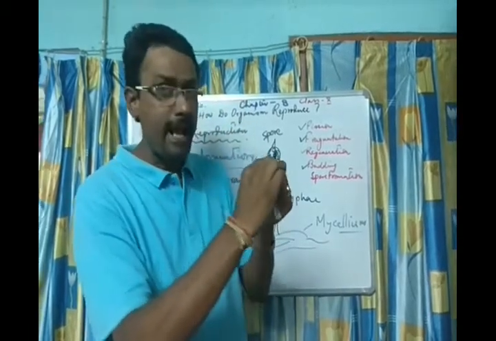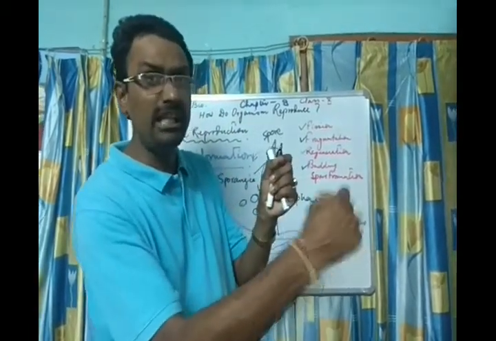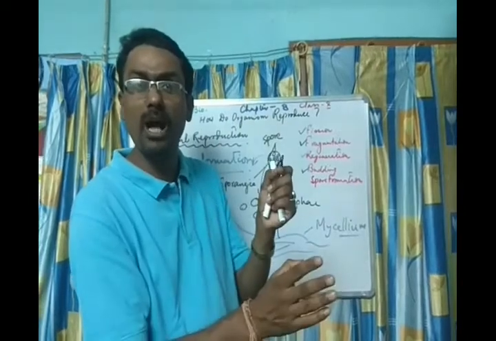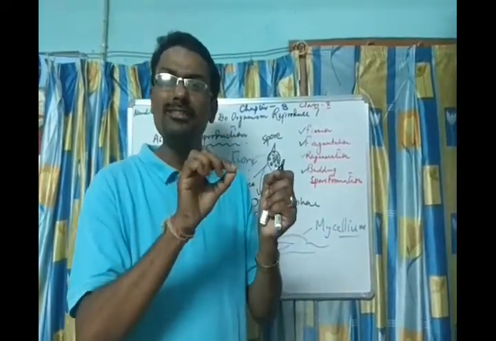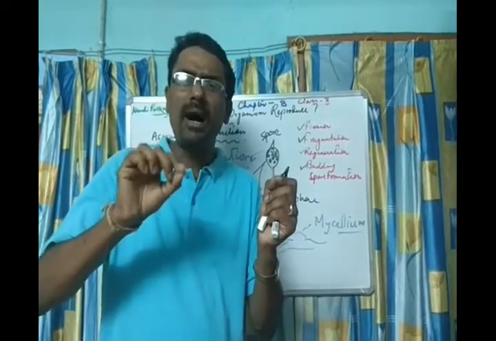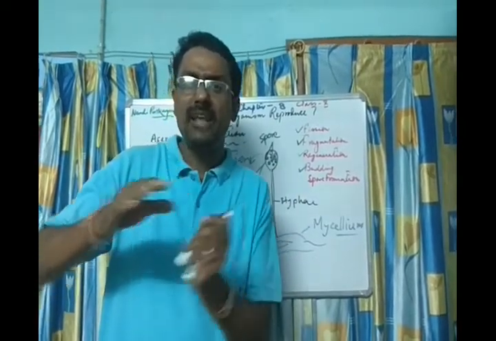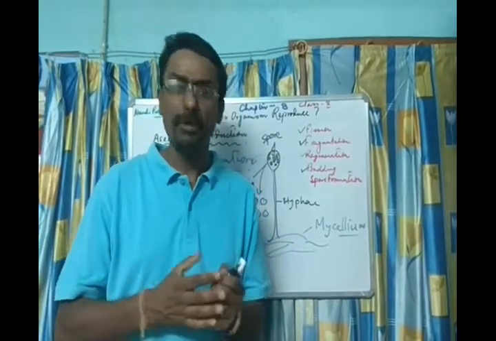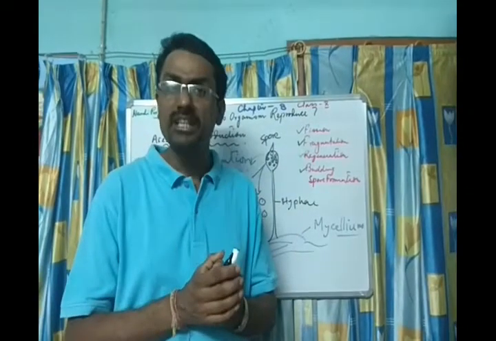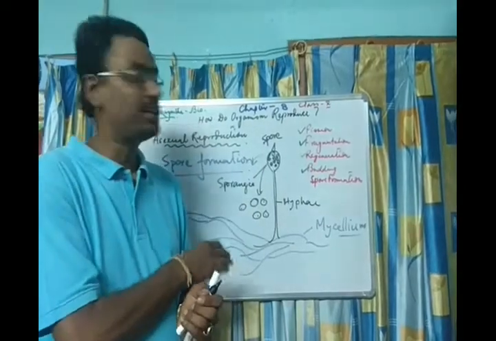In Bryophyllum, the margin of the leaf has leaflets, which fall on the ground and lead to the formation of an organism. Sometimes roots, runners, all these parts, when detached and placed in the soil, lead to the formation of an organism. Okay, these are the different processes by which asexual reproduction takes place.